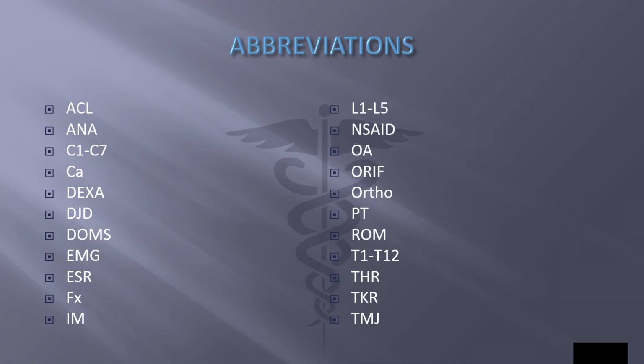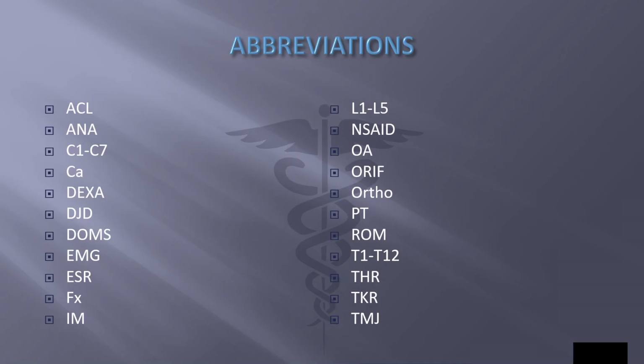EMG, electromyography. ESR, erythrocyte sedimentation rate. FX is fracture. IM is intramuscular. L1 through L5 are the lumbar vertebrae. NSAID is non-steroidal anti-inflammatory drug. These are prescribed to treat joint and muscle pain.